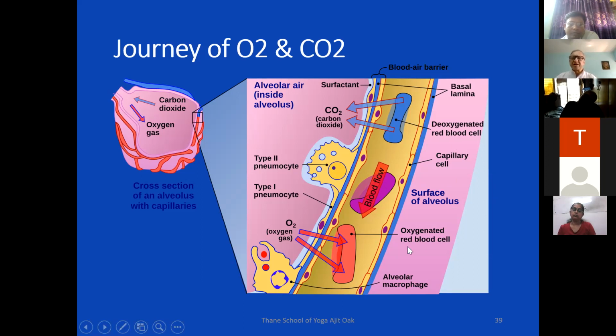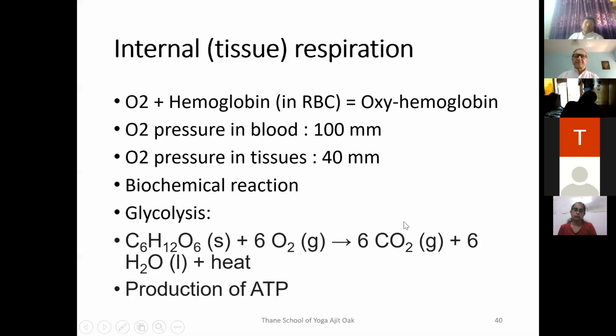When the oxygen combines with the iron of the red blood cell, it is called an oxygenated red blood cell. That goes to the body parts, to all the cells of the body. This is how the oxygen gets transported to all the cells. This is the exchange of air between the alveoli and the capillaries inside the lungs.